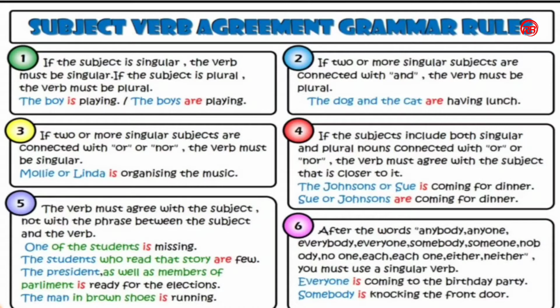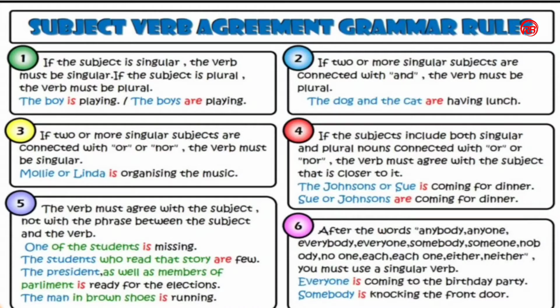The boys are playing. And in the rule number 2, if two or more singular subjects are connected with and, the verb must be plural. We all know and is the conjunction word. We use conjunction and to connect two phrases or two sentences. So if we connect two subjects, it will become plural. For example, the dog and the cat are having lunch. Ramu and Somu are going to market.